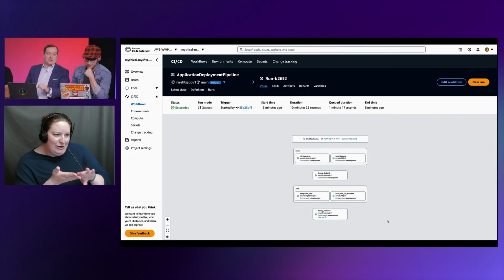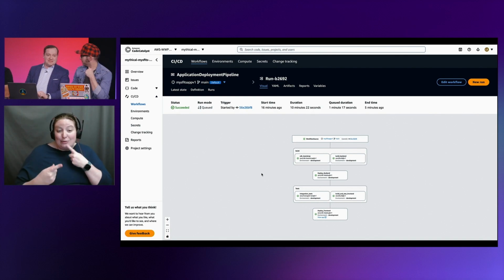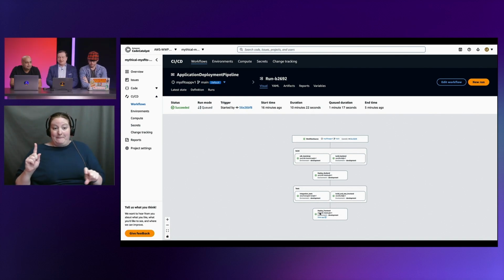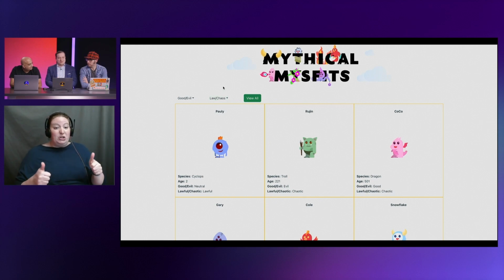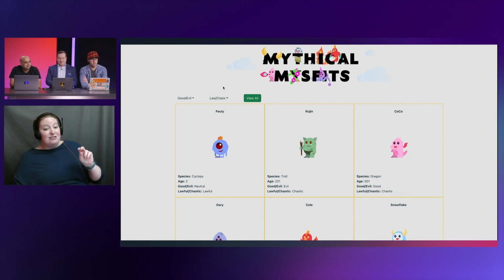We can see it worked. It's green at the bottom. So we've got a successful deploy. Let's see what it looks like on the actual website now. Does it look right? So I'm going to go back to Mythical Misfits. Okay. And yeah, it's there, and it's there. So we are good to go. Adnan has successfully pushed to prod, and everything looks great in here.